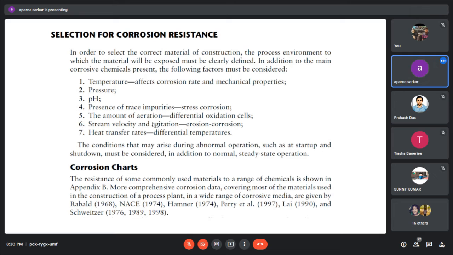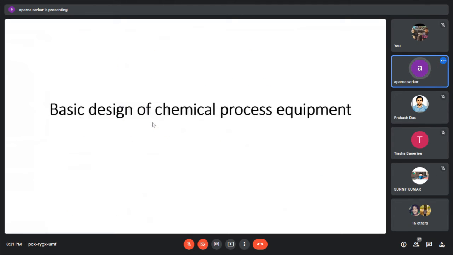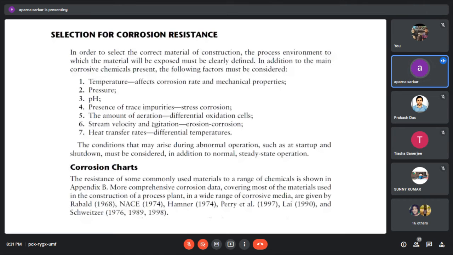Okay, so we have some corrosion charts. Actually, this is standard data. When we have some material, the corrosion, the mechanical properties, the effect of temperature, all are written there. Okay, so when we have this data, we can easily avoid this corrosion.